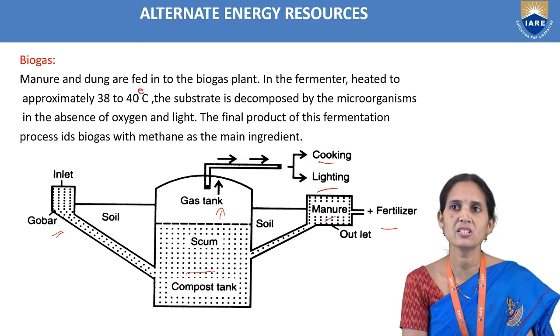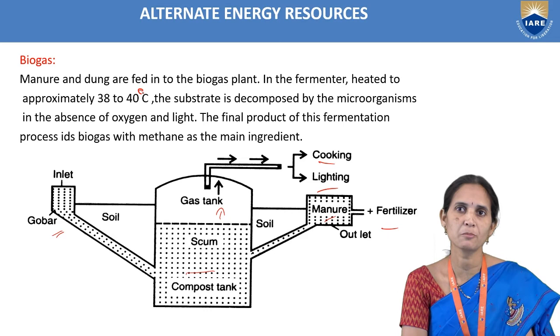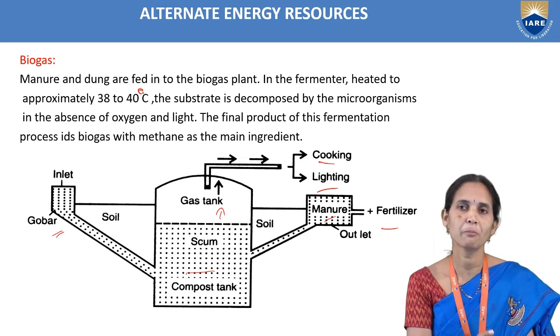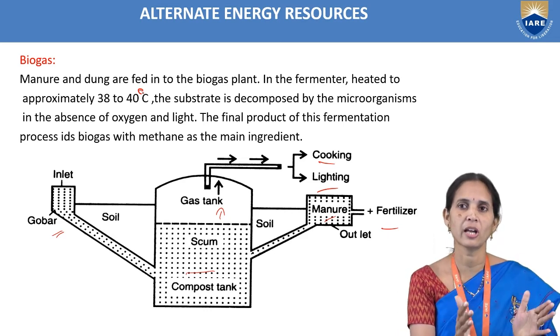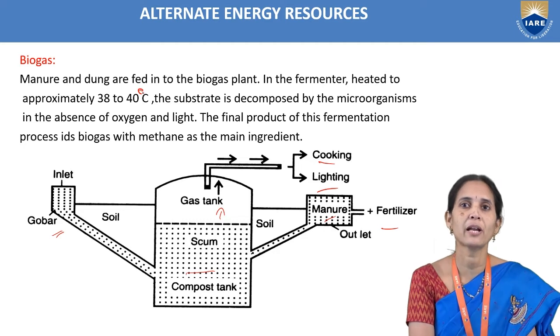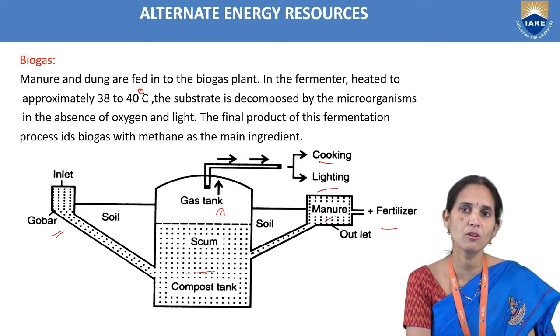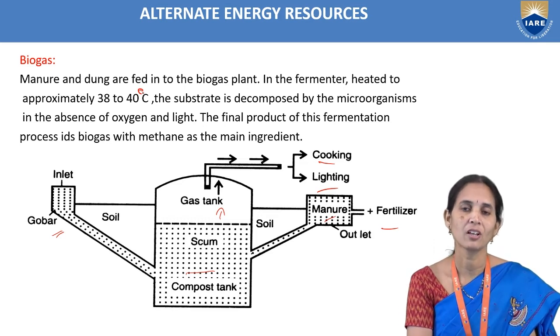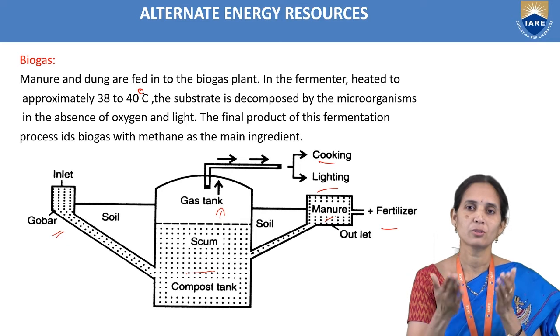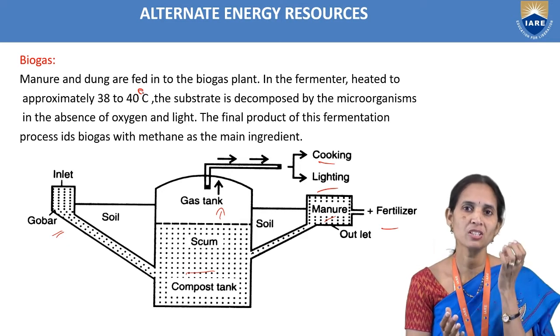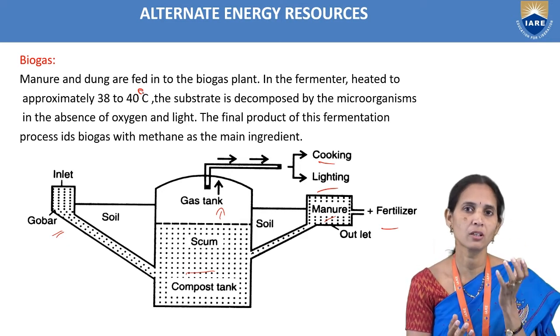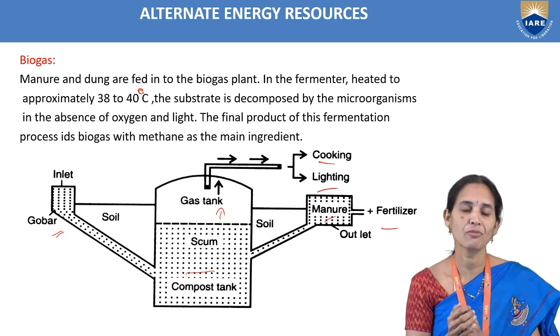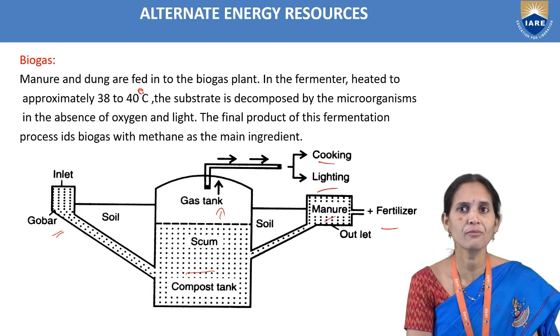The substrate is decomposed by microorganisms. We are taking the manure or dung in the large tank, so that it is decomposed by microorganisms in the absence of oxygen and light. So we call it anaerobic digestion. Anaerobic digestion means the microorganisms decompose the manure or cow dung in the absence of light and oxygen.